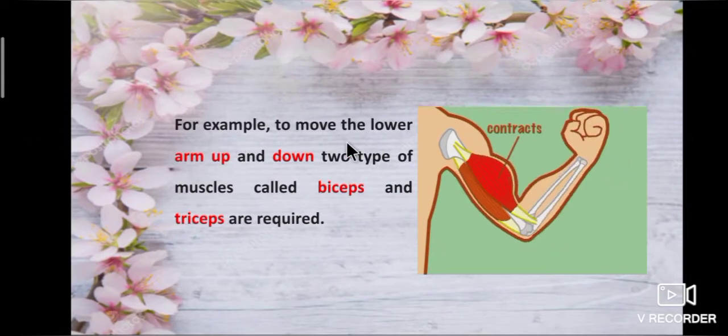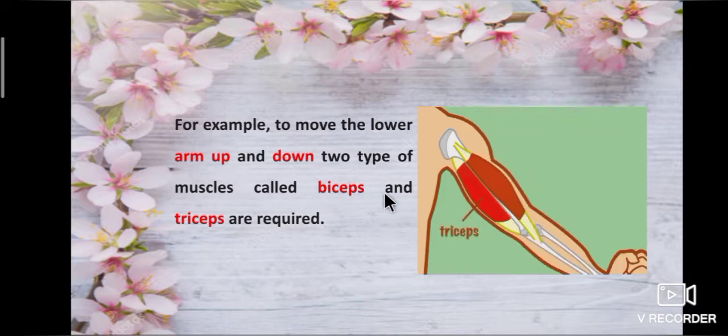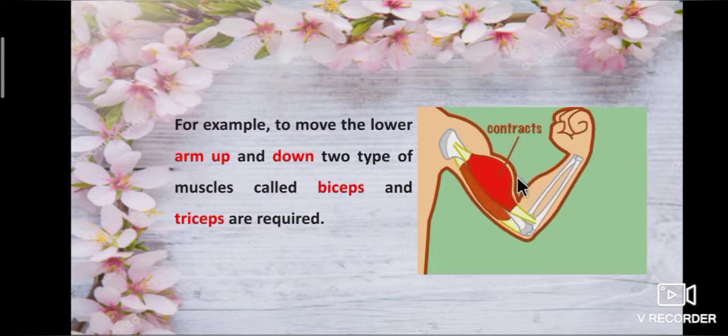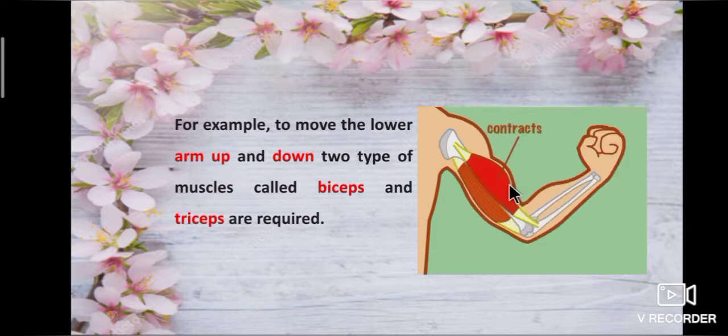For example, to move the lower arm up and down, two types of muscles called biceps and triceps are required. See the picture, students. The muscle contracts and relaxes. This is triceps, this is biceps.